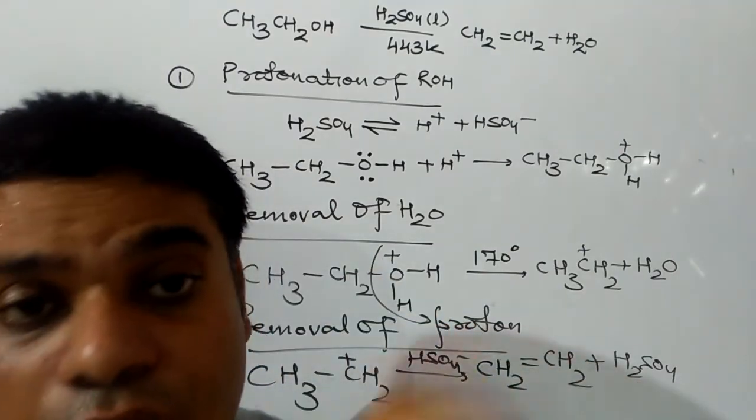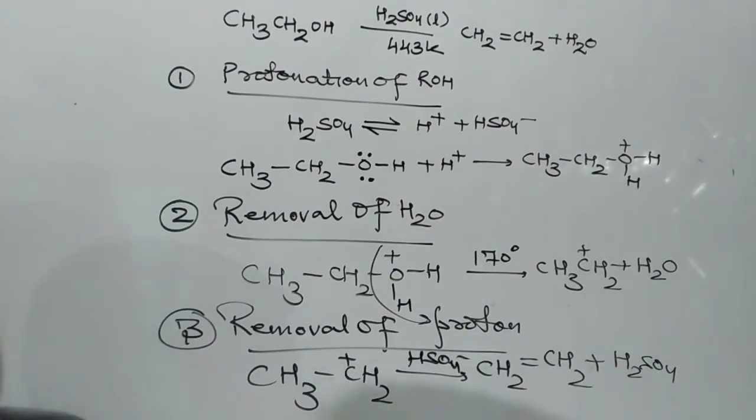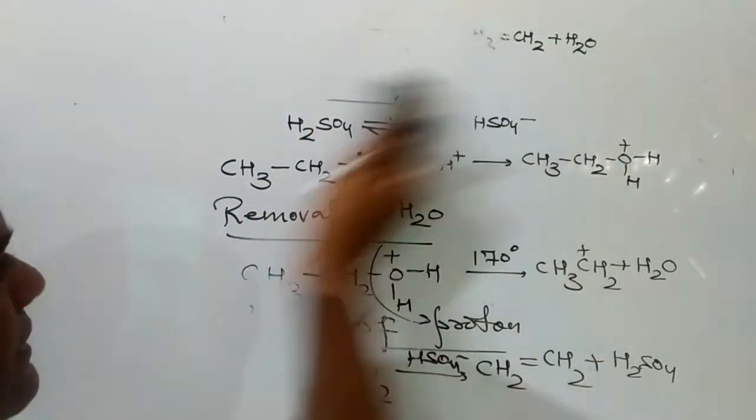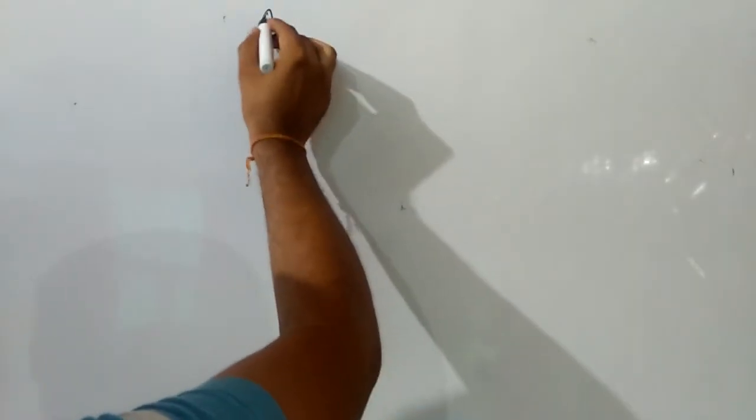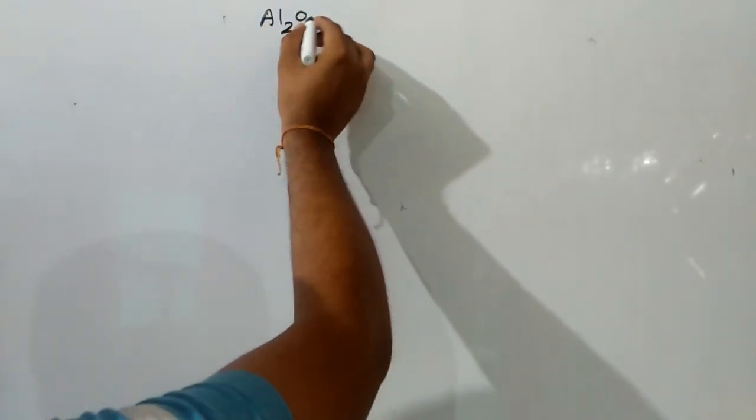The next example of dehydration will be catalytic dehydration, and for that the dehydrating agent used will be Al2O3. Here also the product depends on temperature.